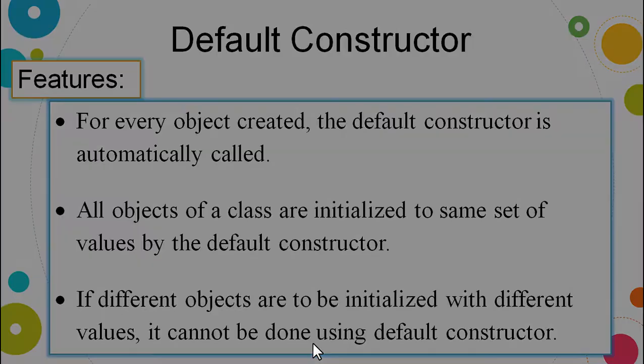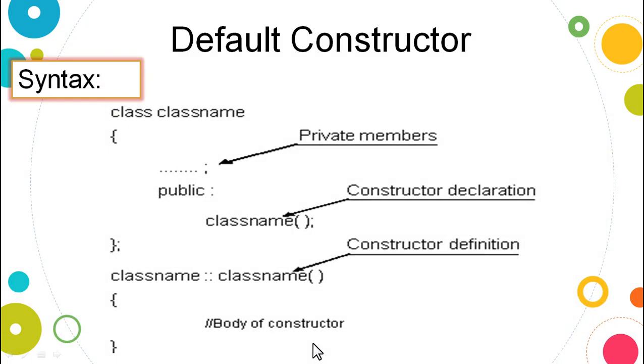This problem can be solved by using other types of constructors also. Now we'll go for the default constructor syntax and example. Then we will talk about the problem faced in feature number 3 and how to overcome it. For the default constructor syntax, this is the general syntax for the class: private members, public, and the class name. This is a constructor declaration, a declaration ending with a semicolon.